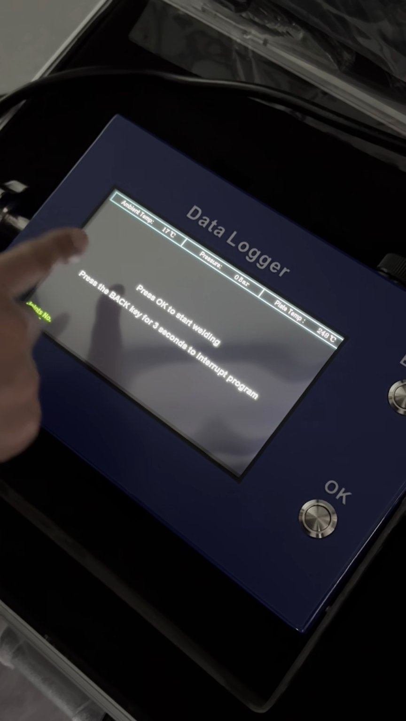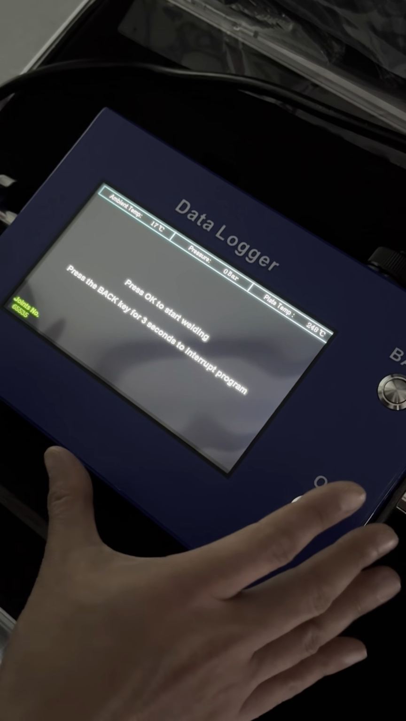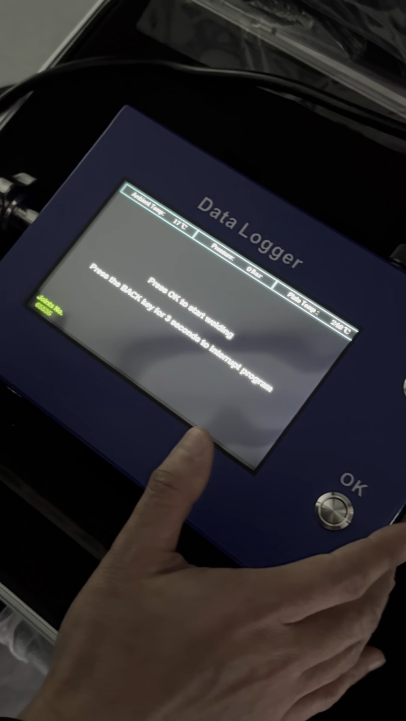Now if you press OK, it will go automatically into the welding procedure.